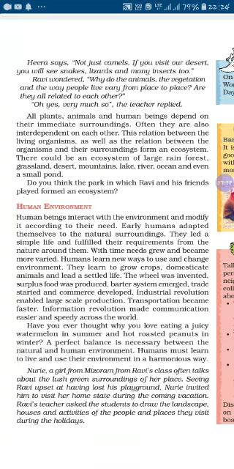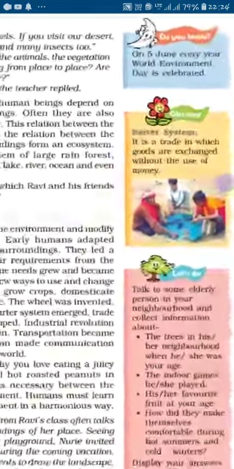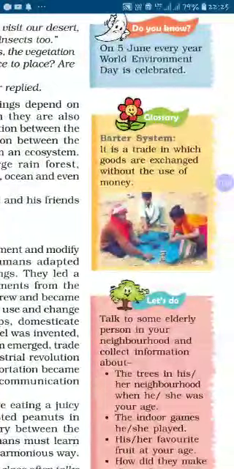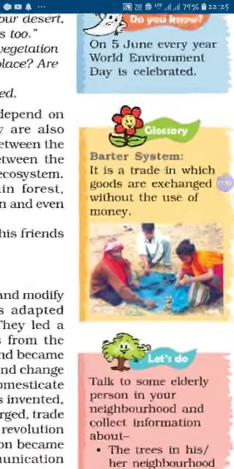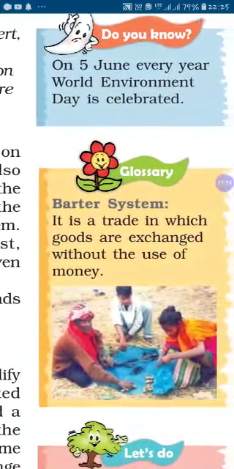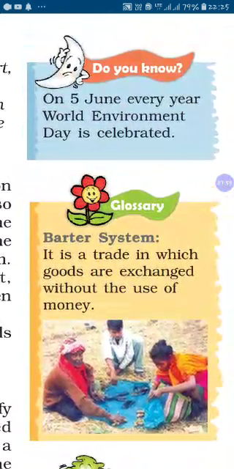On this page also a definition is given. It is a trade in which goods are exchanged without the use of money. And another important thought given here. On 5th June every year, World Environment Day is celebrated. Sometimes it is asked as a question. When is World Environment Day celebrated? June 5 every year we celebrate World Environment Day.